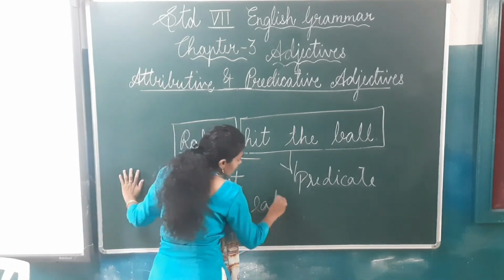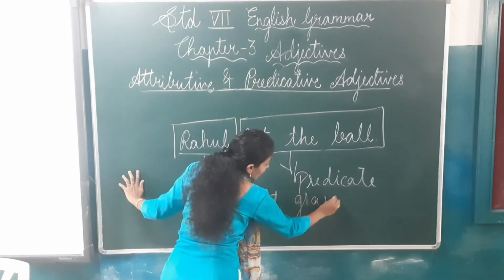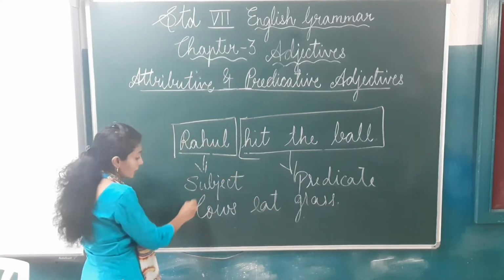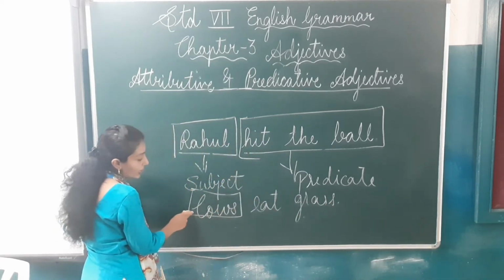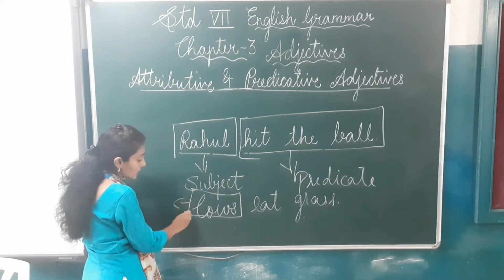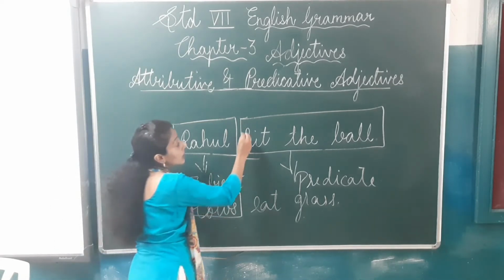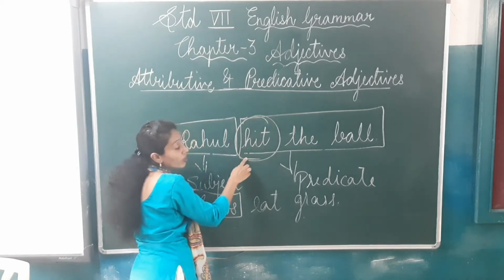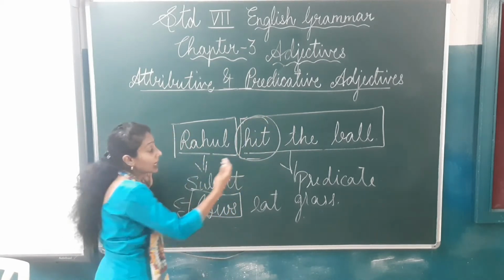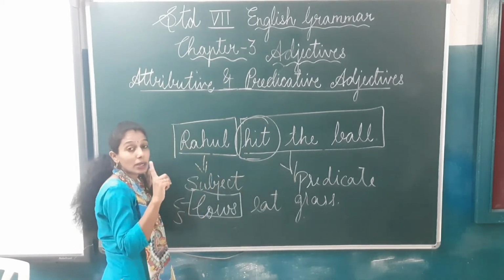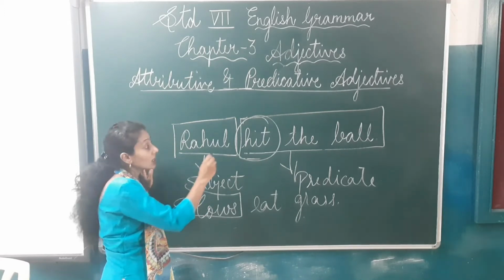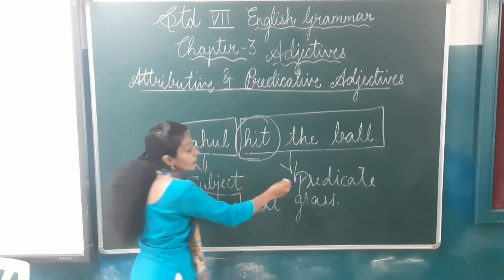I'll give you one more example. Cows eat grass. Here we are talking about whom? We are talking about the subject, cows. So cows is the subject. And always remember children, the verb will always come in the predicate part. The subject never contains the verb. The verb always comes in the predicate.